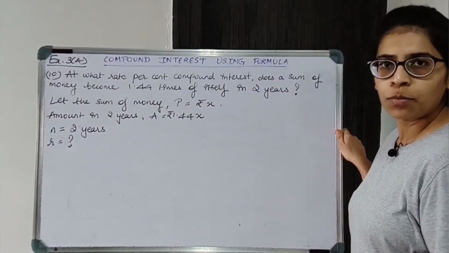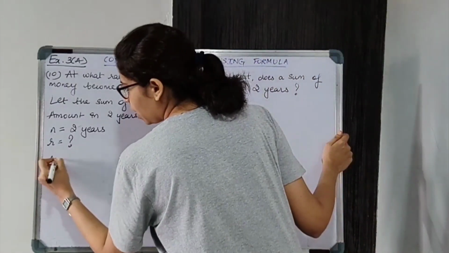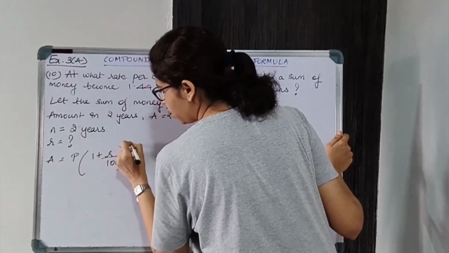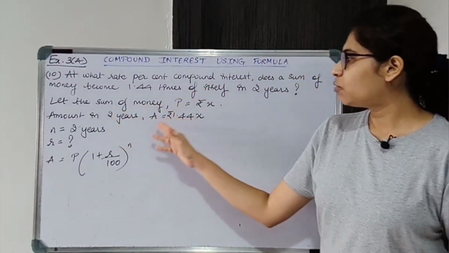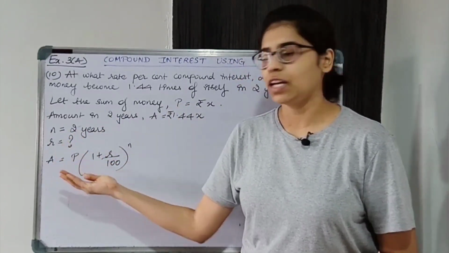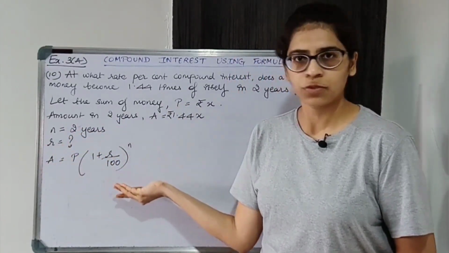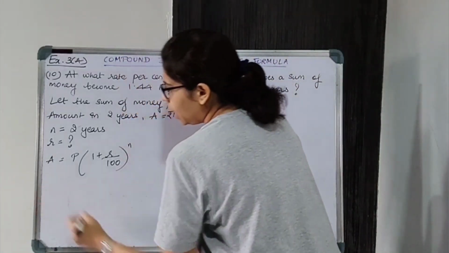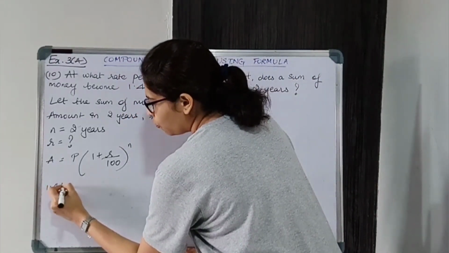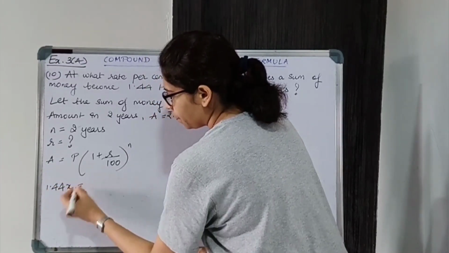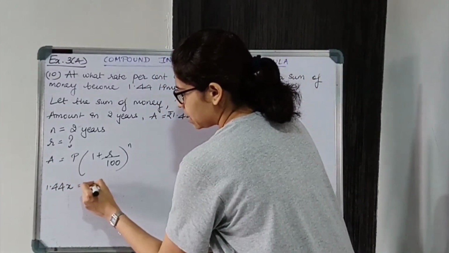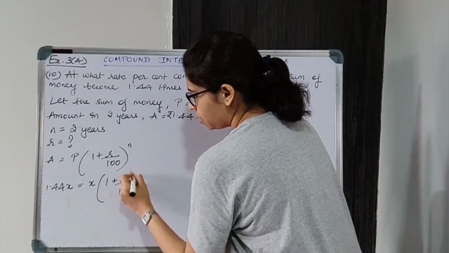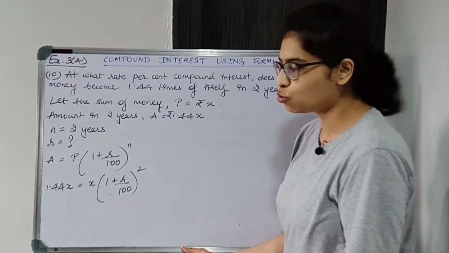Now using the formula, A is equal to P into 1 plus R upon 100 raised to N. All the information given over here is A, P, N, and R we have to find. So we'll be using this formula over here. Compound interest is nowhere mentioned in the question. Now A is 1.44x, P is X, and 1 plus R upon 100 raised to 2, N is 2.